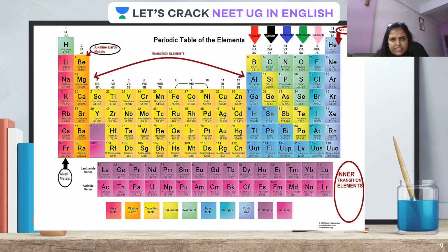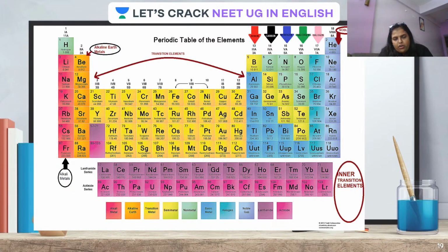Now here you can see right from third to 12. Third to 12 we call them as transition elements. Third group to 12th group, they are called as transition elements, guys. What is the meaning of transition? Transition means to keep changing. We will gradually explore what is the meaning of this.